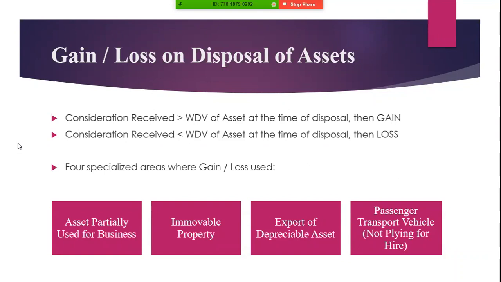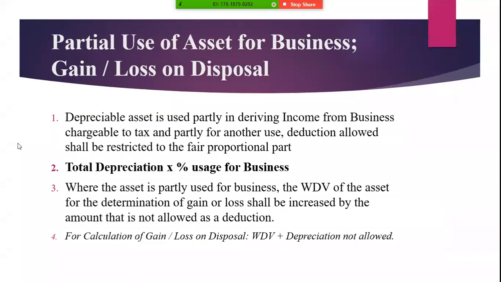Number two, how gain and loss on disposal of an immovable property is calculated. Number three, how gain and loss on export of a depreciable asset is calculated. Number four, how gain and loss on a passenger transport vehicle is calculated. I'm discussing number one, partial use of asset for business, that is, how we can calculate gain and loss on disposal.